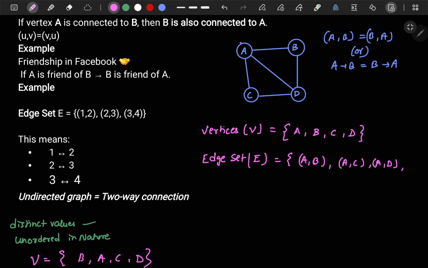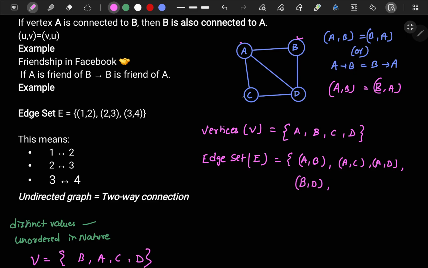Now you check for B's relation. B is related to A, but we have already mentioned here A related to B. So you don't have to mention B related to A again. Why? Because of undirected rules, right? If A is related to B, then you don't have to mention B related to A. Both are equivalent, so you write any one of them inside the set. Both are equivalent only because this is an undirected graph, right? So B related to A, I don't have to mention. Is B related to C? No, B is not related to C. B related to D? Yes, I can write this, right?